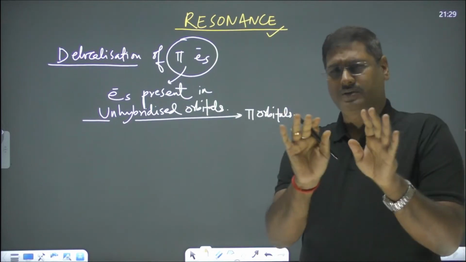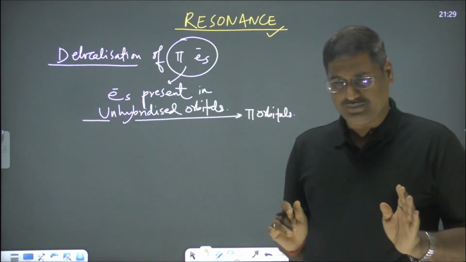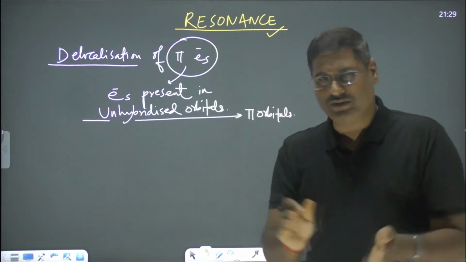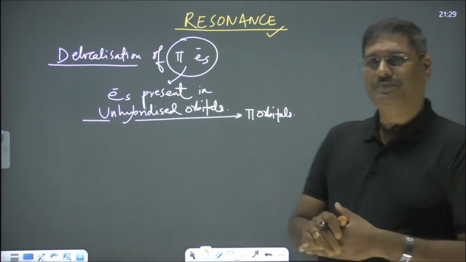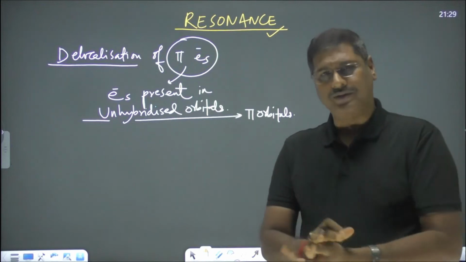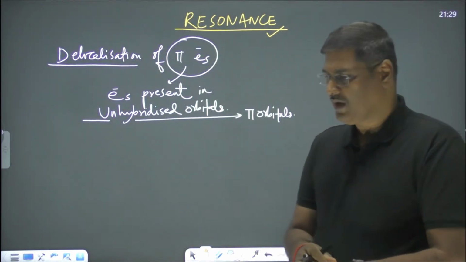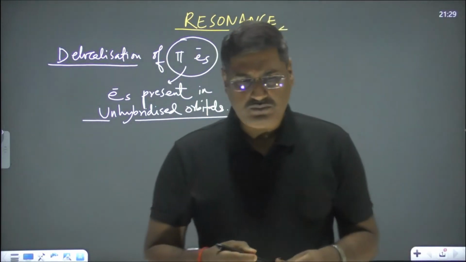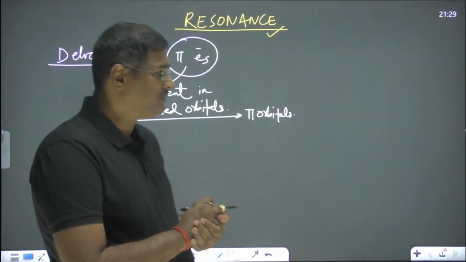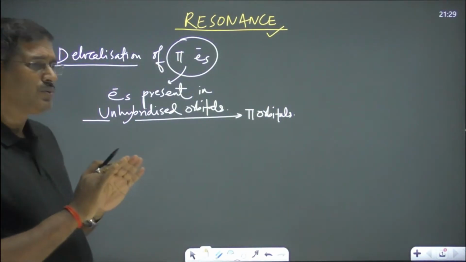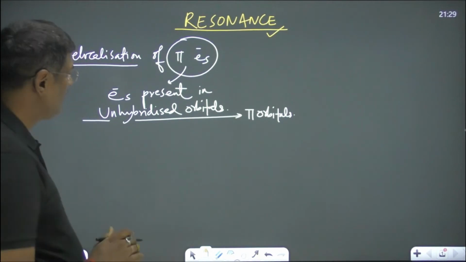There are a few very defined cases. All kinds of resonance you can keep in these four categories. I will give an example also, because I want to simplify this.